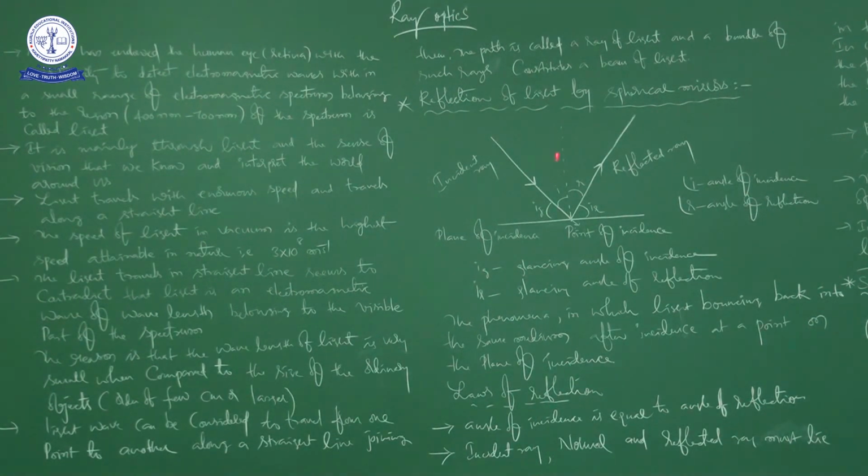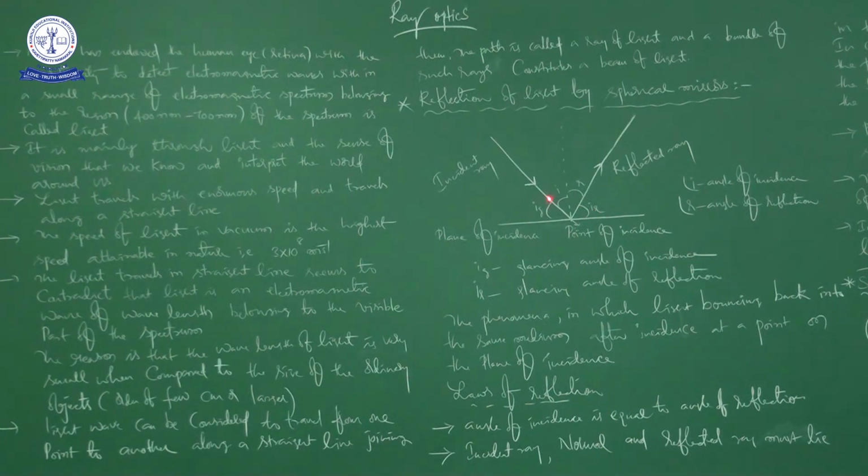So here it is the incident ray. It is the normal, right? Geometrically, it makes 90 degrees with the plane of incidence. So the normal makes 90 degrees with the plane of incidence. So the normal is a reference line here to measure the angle of incidence as well as the angle of reflection, as well as the glancing angle of incidence and the glancing angle of reflection also.